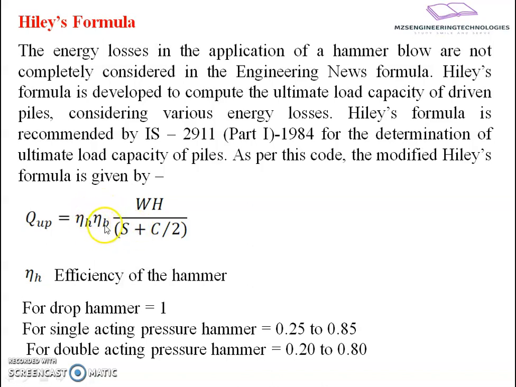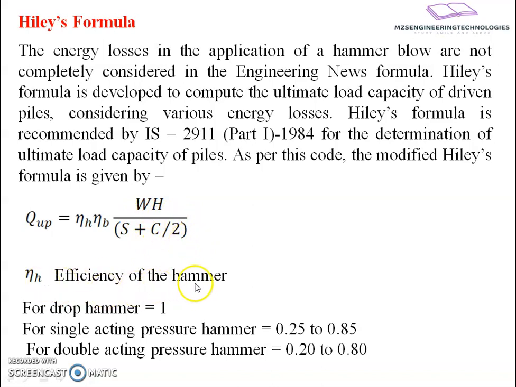We will deal with this eta B, how to calculate it, in upcoming PPTs. W into H is the product which we can say is the external work done by the hammer, and S plus C by 2. Here the value of C by 2 has been intentionally reduced to take an acceptable limit of risk.